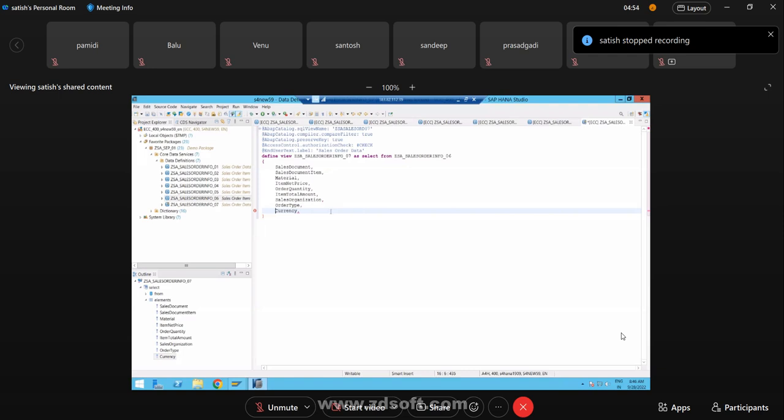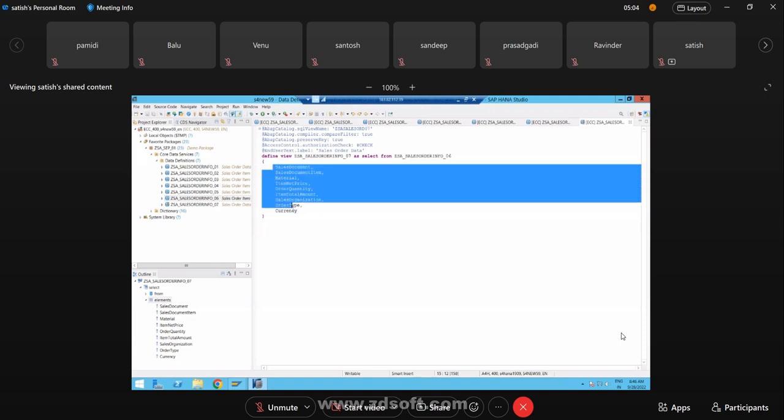Okay, now here you specified all the fields. Till this point it is fine. That is nothing but creating a CDS on top of another CDS. In this CDS you are getting all the fields which you also get in the other CDS.